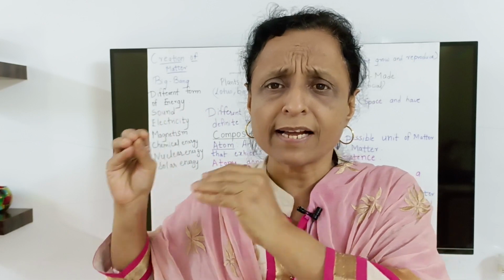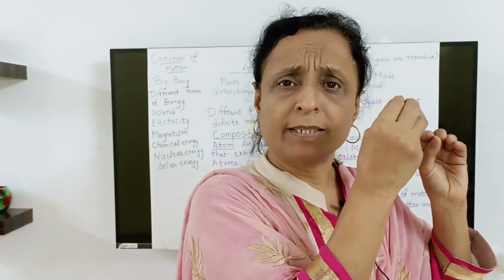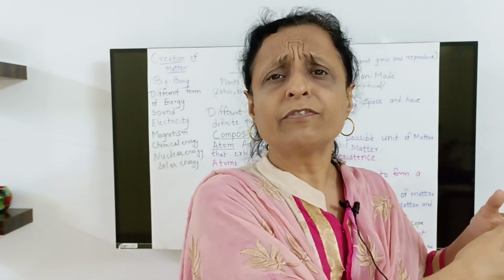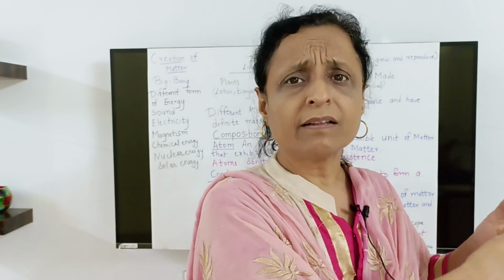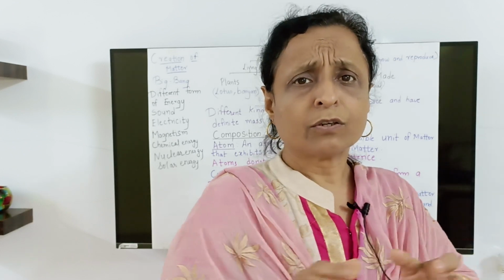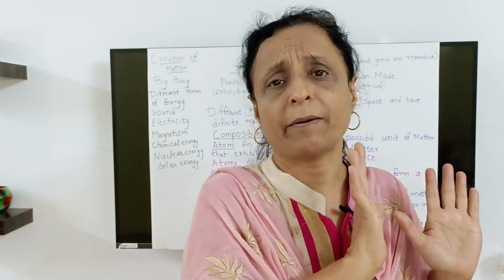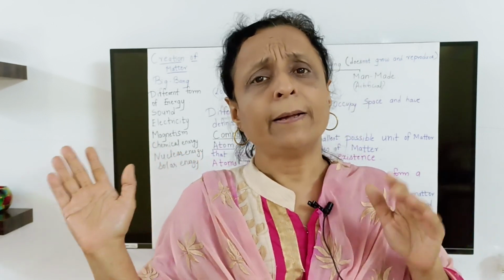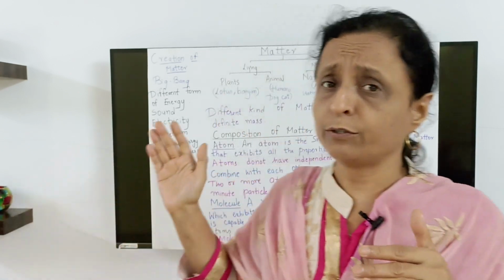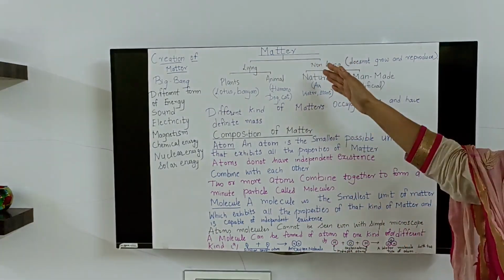Whatever is present in nature as it is, soil for example, is natural. But if you make something out of soil, like glass, then that becomes man-made. So utilizing a natural substance, you make something new, and that becomes man-made. You can differentiate matter into natural and man-made.